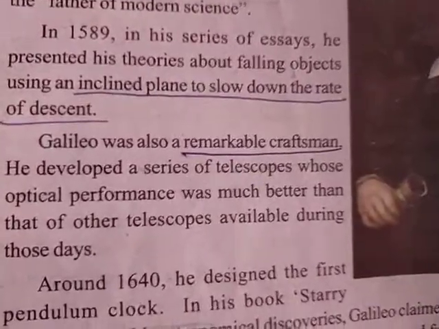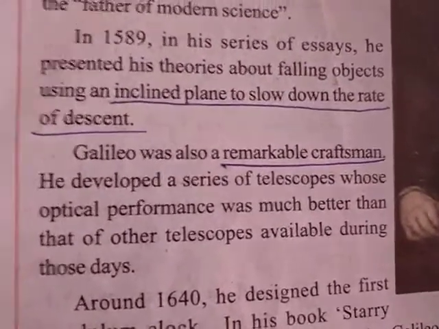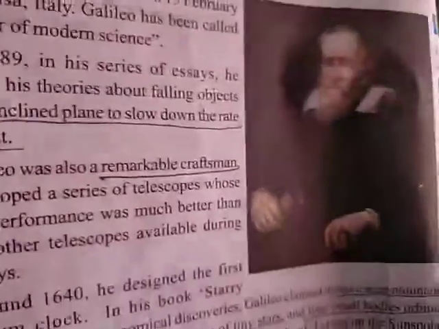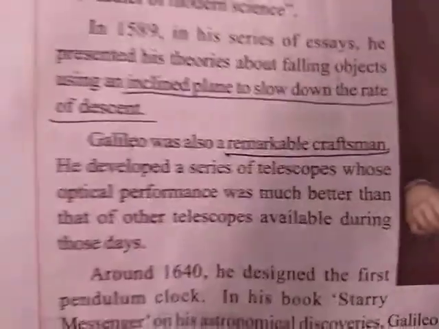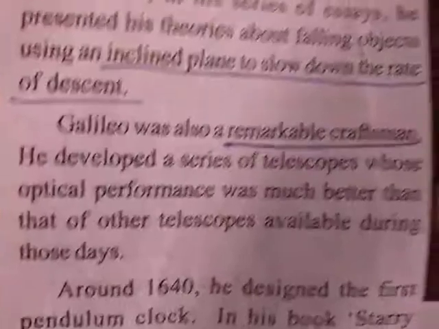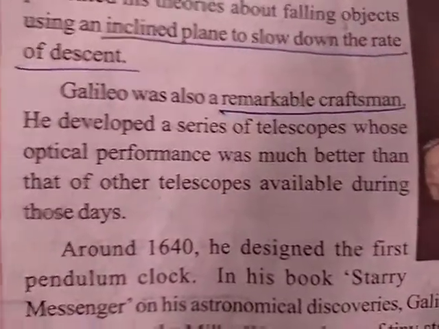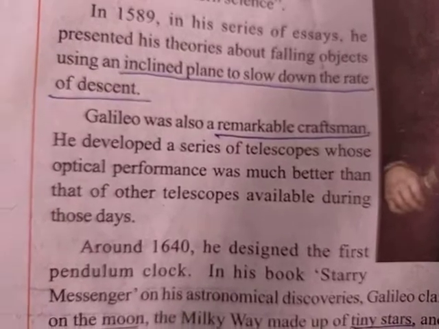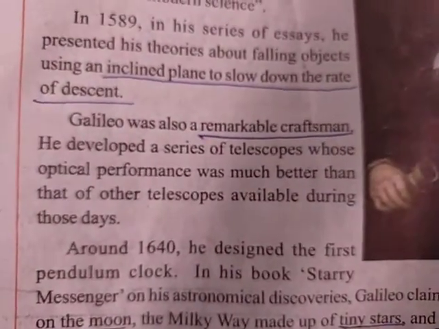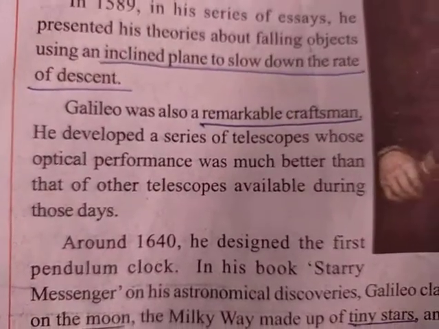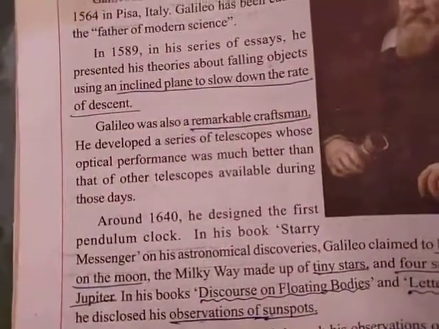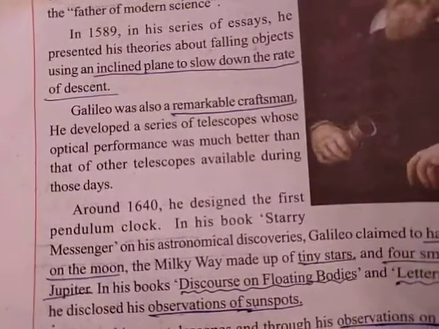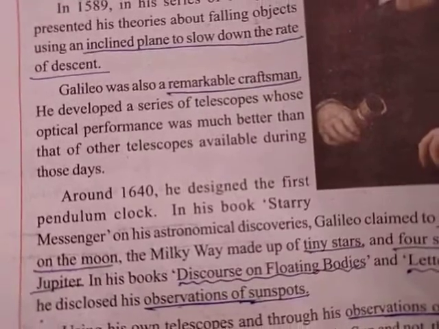And Galileo was also a remarkable craftsman. That means he made many of the objects, he invented many of the things. He developed a series of telescopes whose optical performance was much better than the other telescopes. That means whatever telescopes were made by Galileo gave much better performance than the other telescopes available during those days.